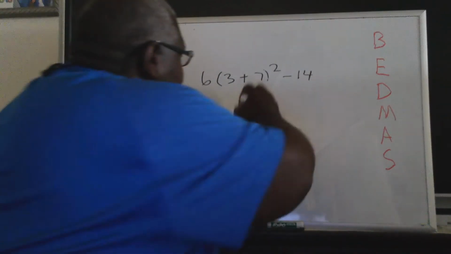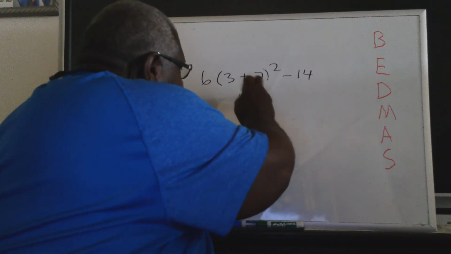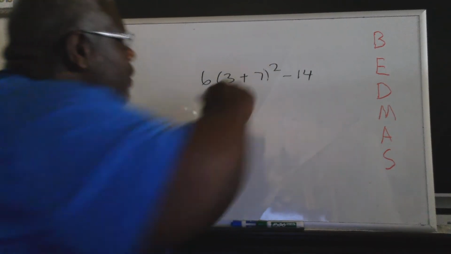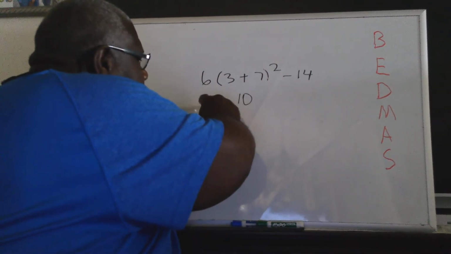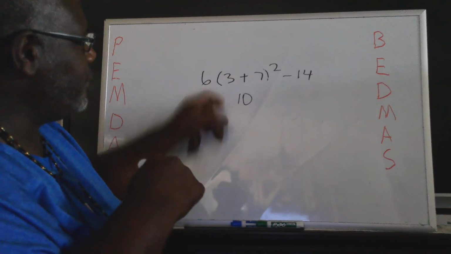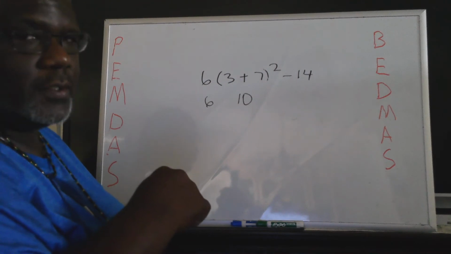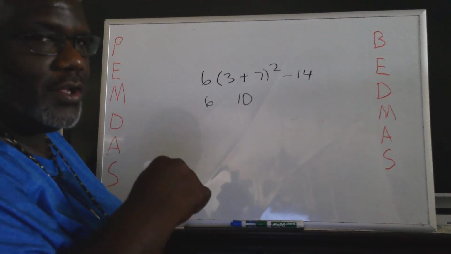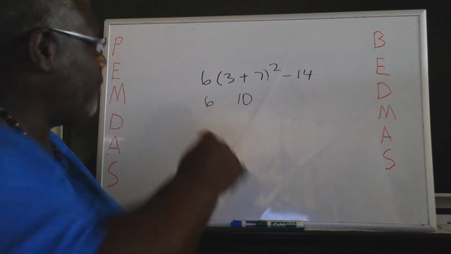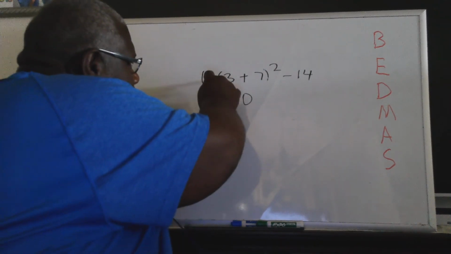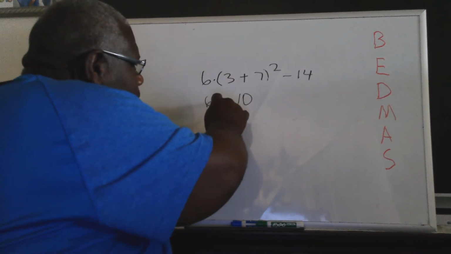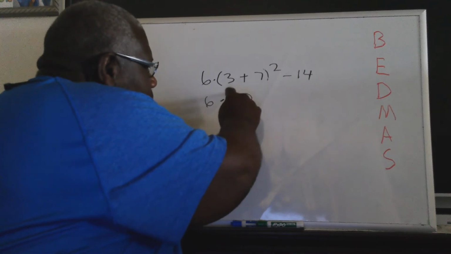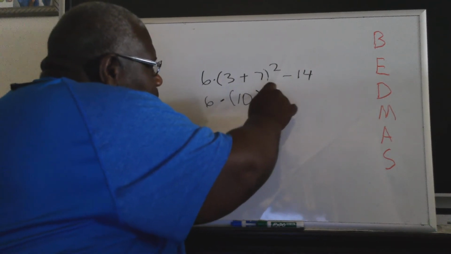So that's 10, right? But now, let's do this. 6. Now, I know in mathematics, when you see this, it denotes multiplication. But in this case, you have to break that apart. So we're going to put a dot in between those, right? So now you see that. But I'm still going to do this.